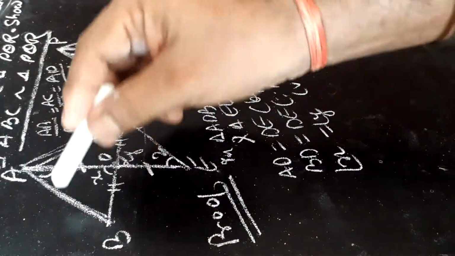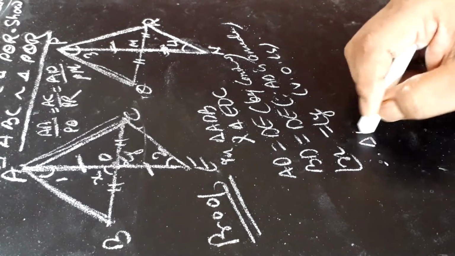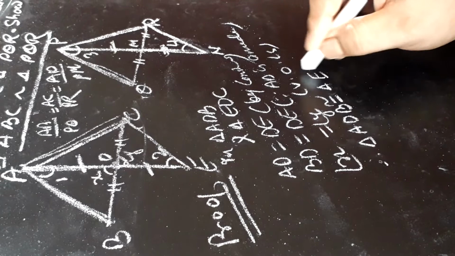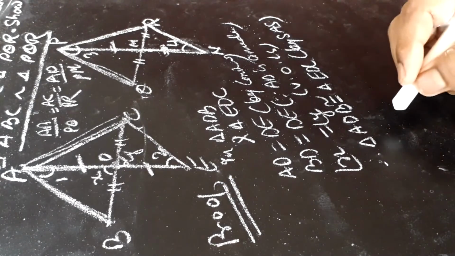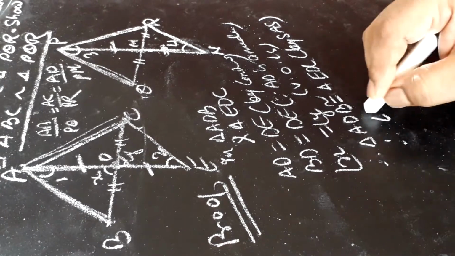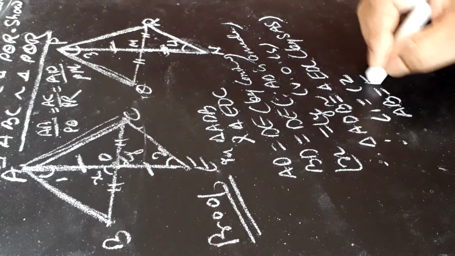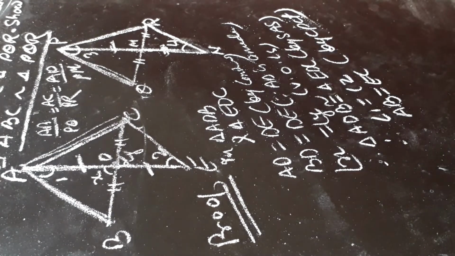Therefore, this triangle is congruent to this by side angle side. Therefore, triangle ADB is congruent to triangle EDC by SAS. Therefore, we will get angle 1 is equal to angle 2 and AB is equal to EC by CPCT.